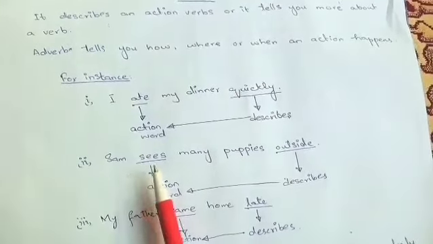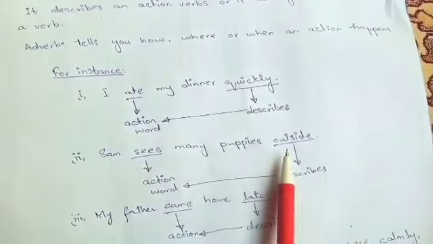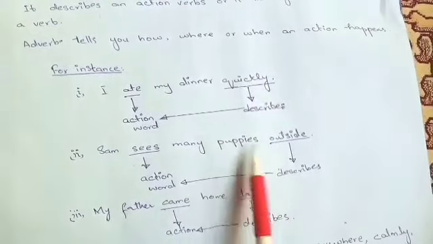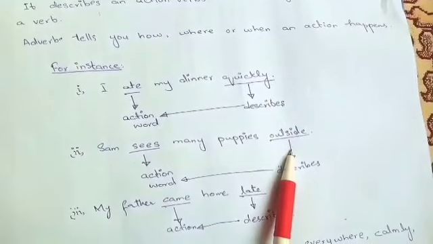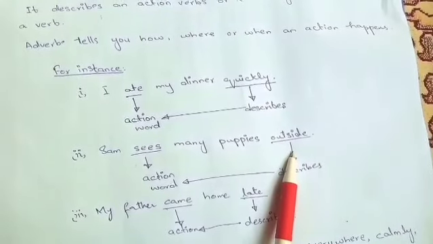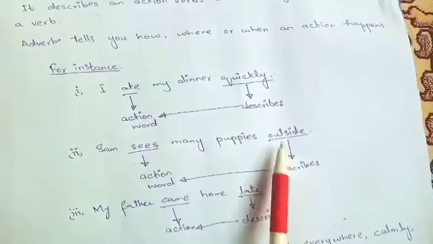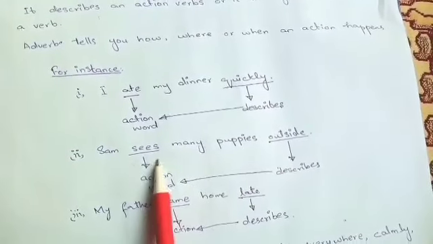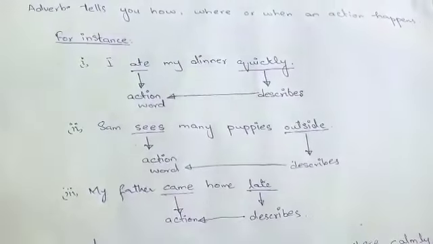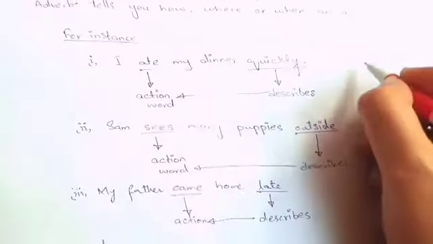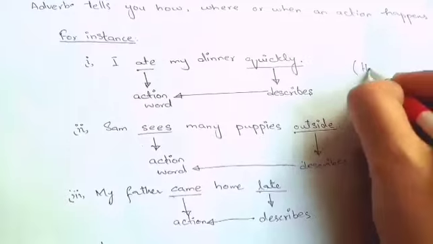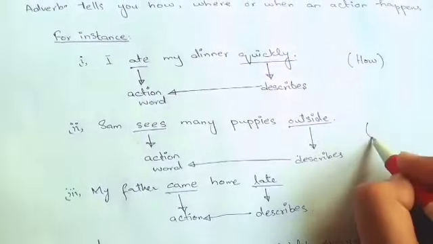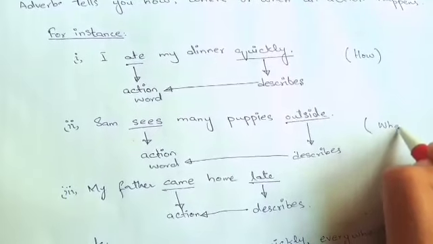Secondly, Sam sees many puppies outside. In this example, outside tells us where the action happens. That is, outside describes the action word see. So, number one, it tells you how, and this example tells you where an action happens.